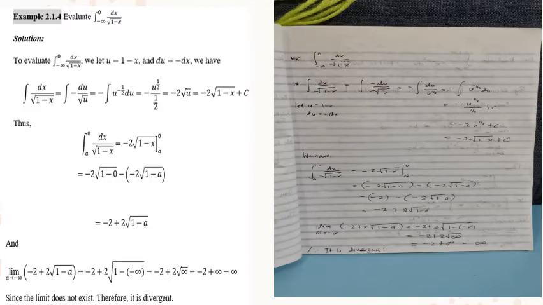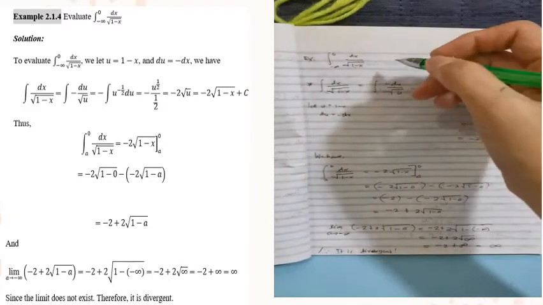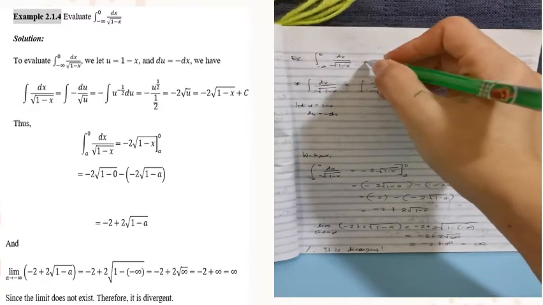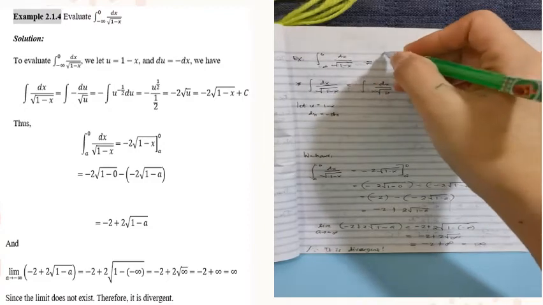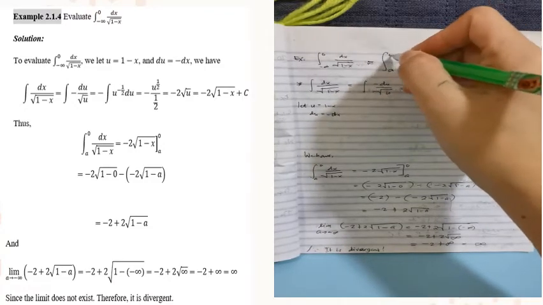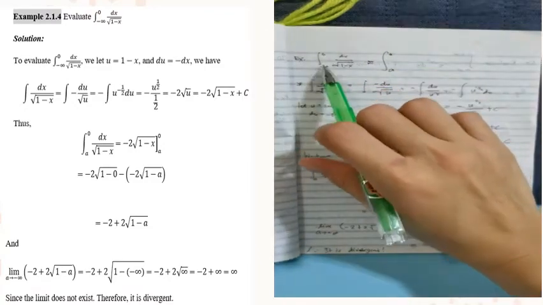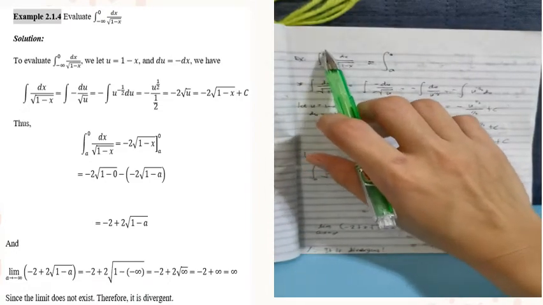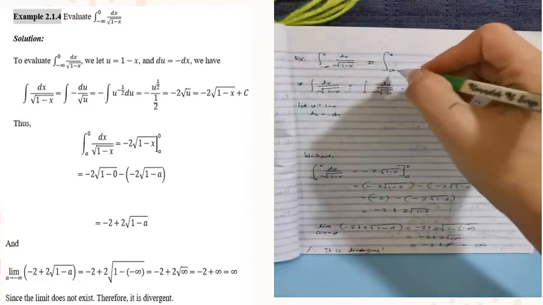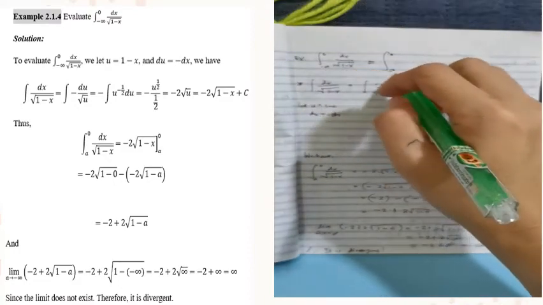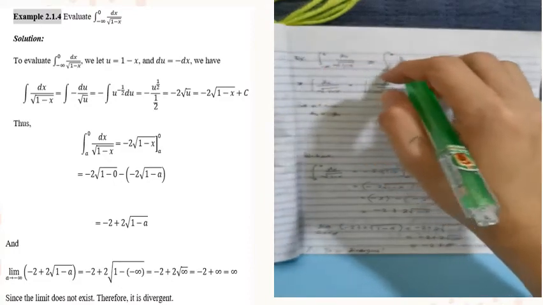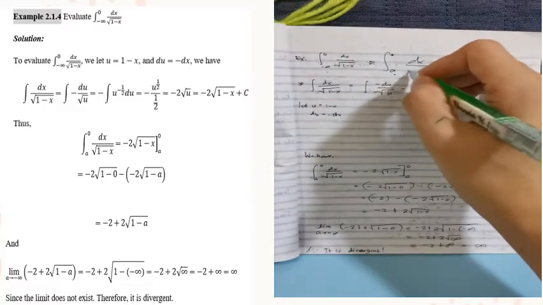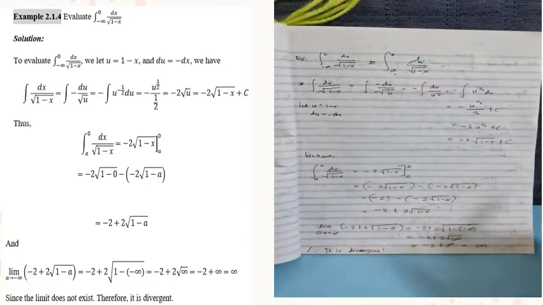We still replace negative infinity with a, so we can write it as a to 0. Take note, negative infinity is always written here, and positive infinity is at the top. So simply replace negative infinity by a, and just copy 0. So we have dx over the square root of 1 minus x.